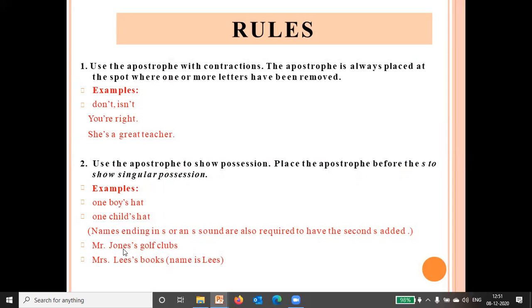So Jones is already one name, and then we are adding apostrophe and then S. So don't get confused. Okay, Lee's. So again Lees is the name, so you will put an inverted comma here and then you will put again S.